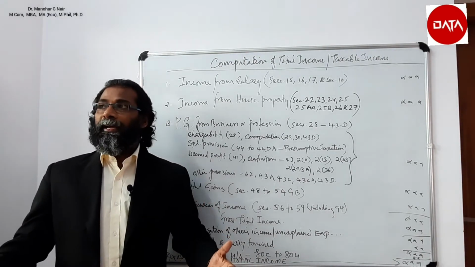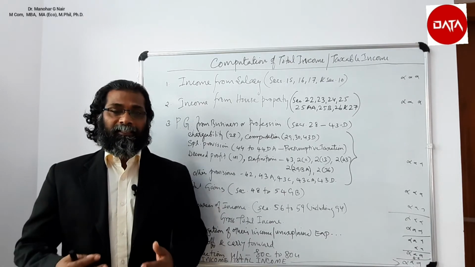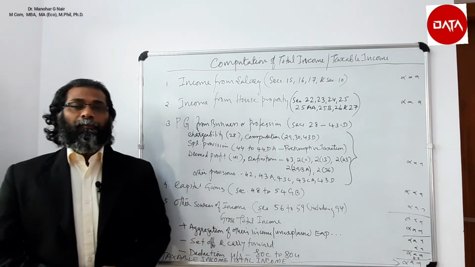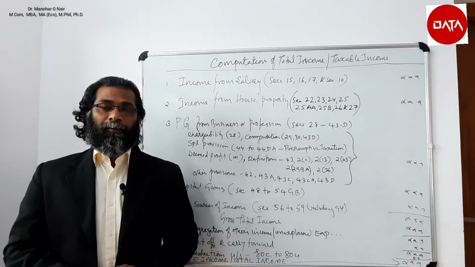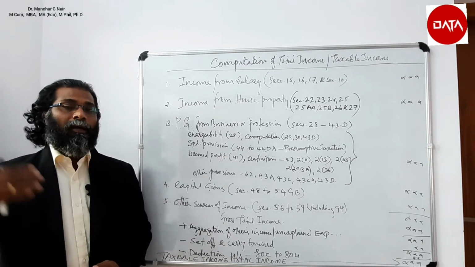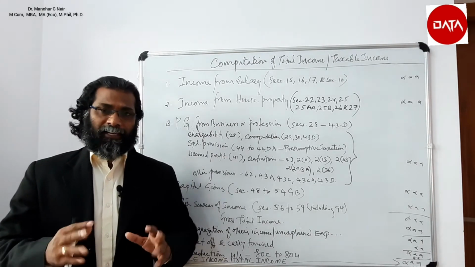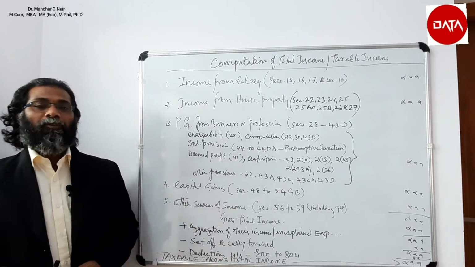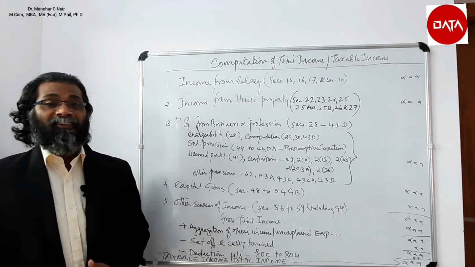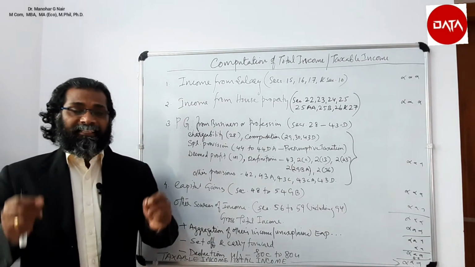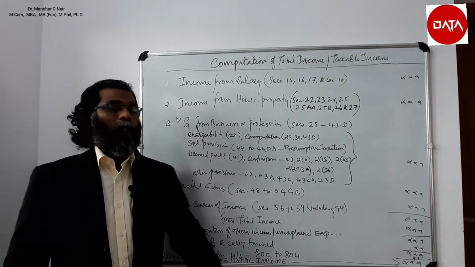So loss from one activity could be adjusted with a profit of another activity. For example, loss from a genuine business can be adjusted with profit from another genuine business. Similarly, loss from a speculation business can be adjusted with a profit from another speculative business. So this kind of set off and carry forward according to the provision can be exercised. After that, if we apply the various deductions under section 80C to 80U, then we will be getting the taxable income or total income.